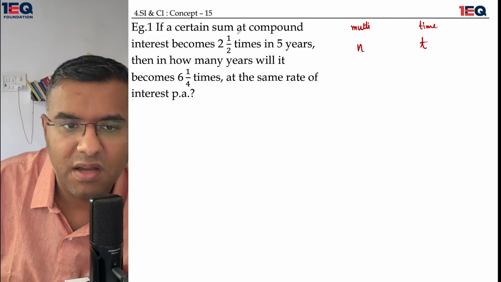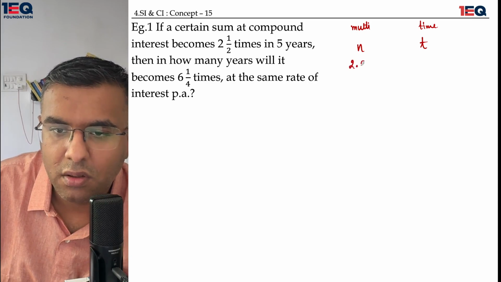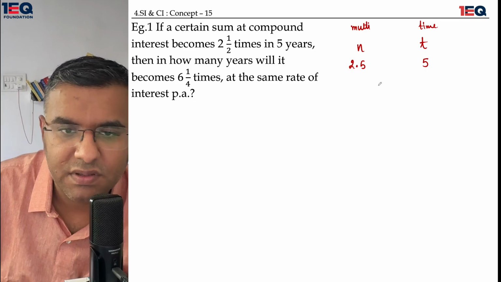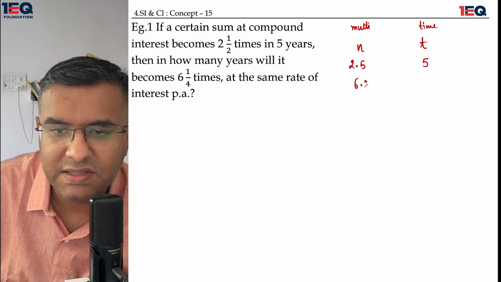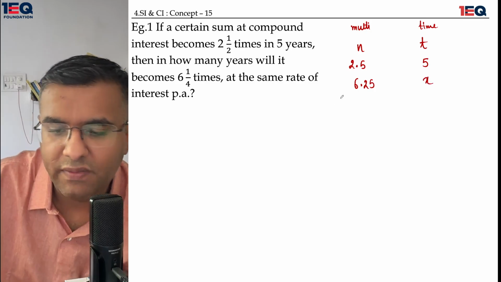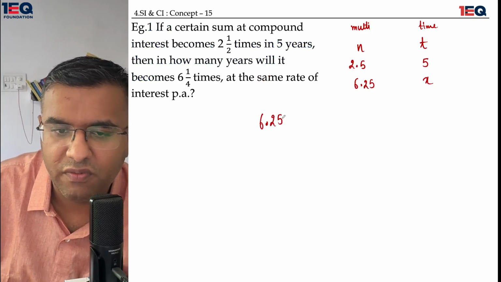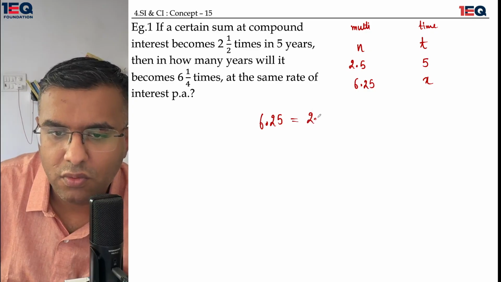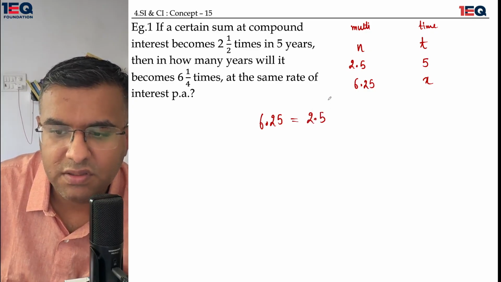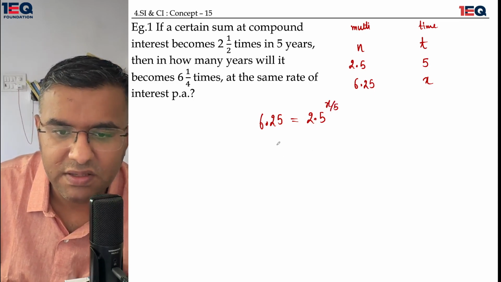If a certain sum at compound interest becomes 2.5 times in 5 years, then how many years will it take to become 6.25 times at the same rate of interest? So what we learned over here is that the value of 6.25 is equal to 2.5 raised to the power t2 by t1. Here t2 is x and t1 is 5.